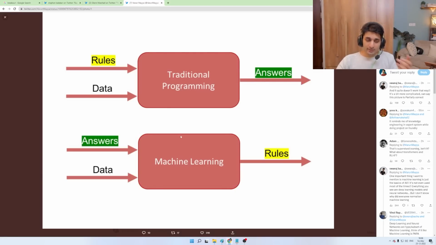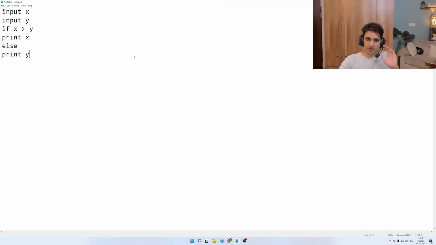In machine learning, you already have the answers. So you have given it lots and lots of data. You've tried many different combinations of X and Y, and you're getting the output. You know that if you put 3 and 4, you're getting 4. If you're putting 5 and 10, you're getting 10. You have all the answers, and use machine learning to find out the implicit rules, what is going on behind the scenes, without you having any knowledge of the code behind it.